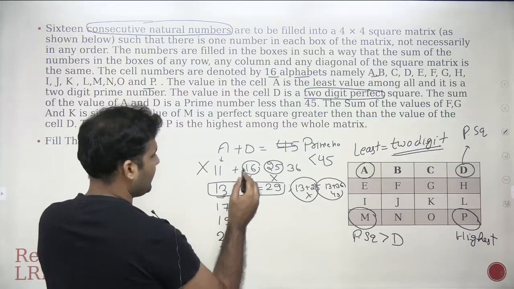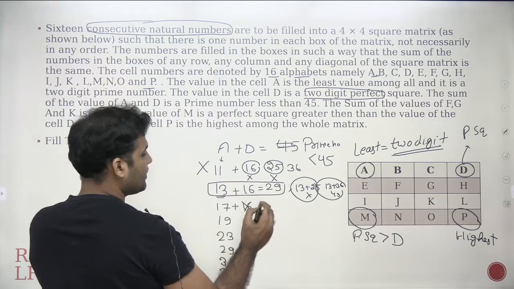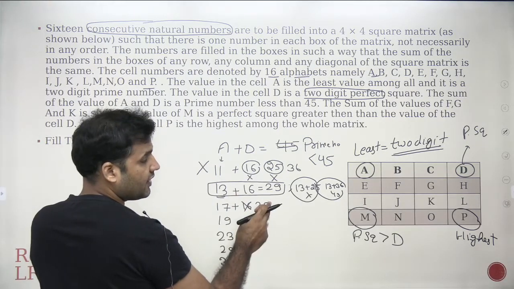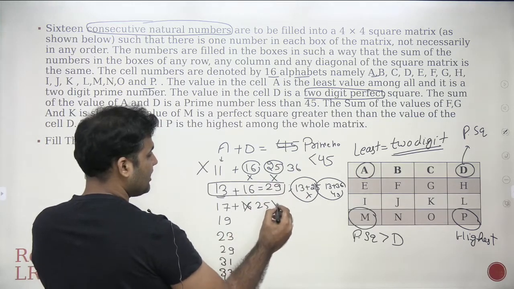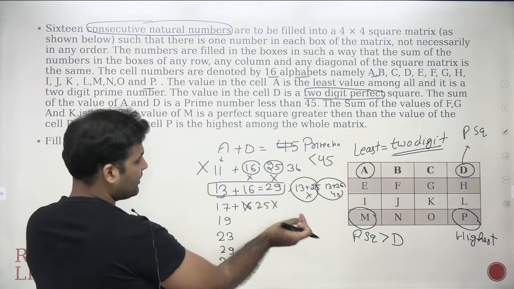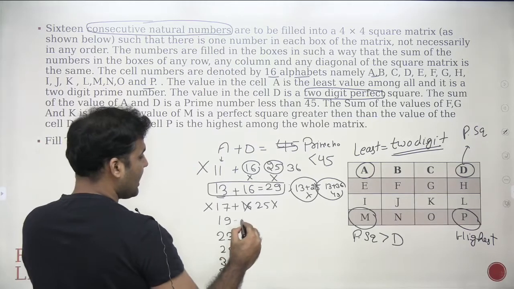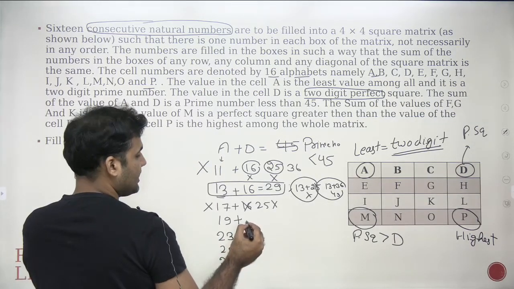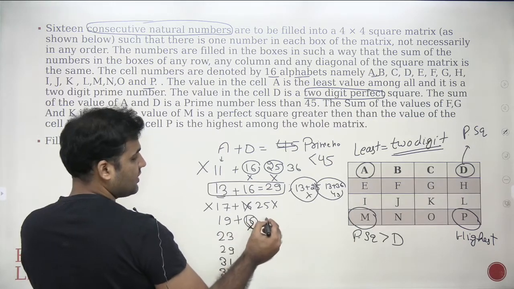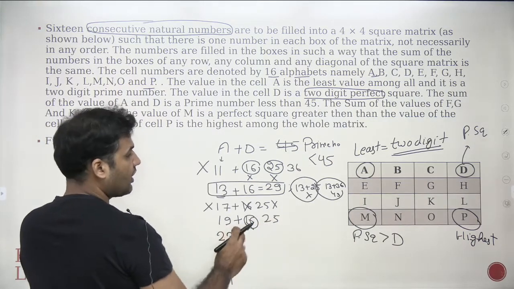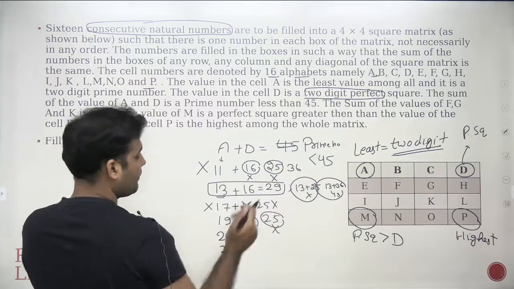17 plus the first perfect square 16 is 33, eliminated, right? 16 will not work. Next is 25. 17 plus 25 is 42. 42 is not a prime number, right? So this is eliminated. No point to move to 36 because 17 plus 36 will be more than 45. This case is eliminated. 19 plus 16 is 35, not a prime number. Okay, eliminated. 19 plus 25 is 44. Not a prime number, eliminated. No point to take 36, the number will be more than 45.